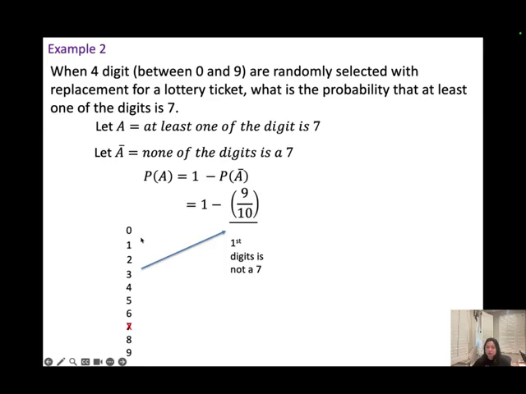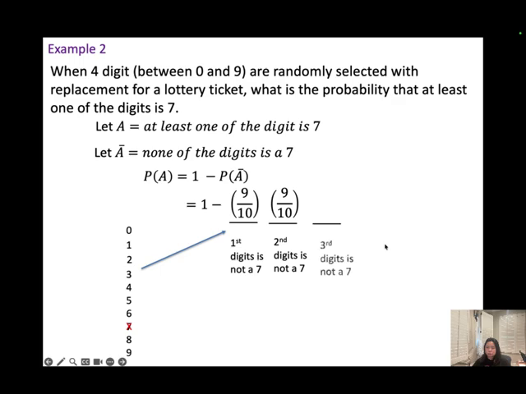That will be 9 over 10, right? I can pick whatever I want, I just don't want a 7. So we do have 9 options out of 10. The second digit is not a 7 either. Same idea, we don't want a 7. We do have 10 choices, so that will be 9 over 10.